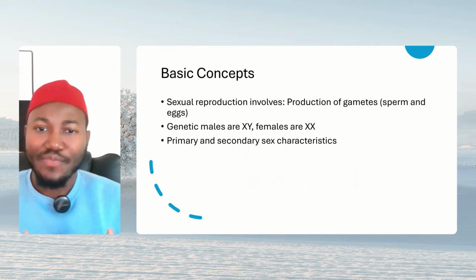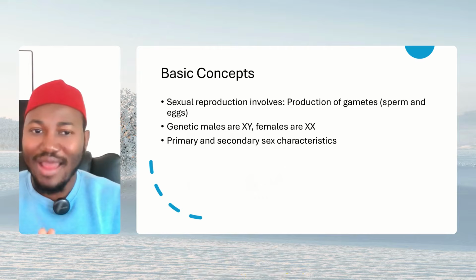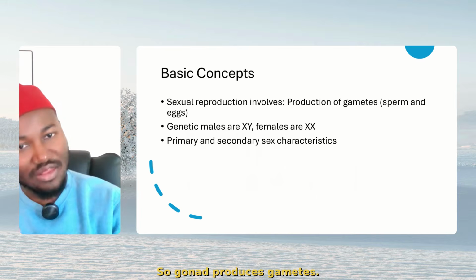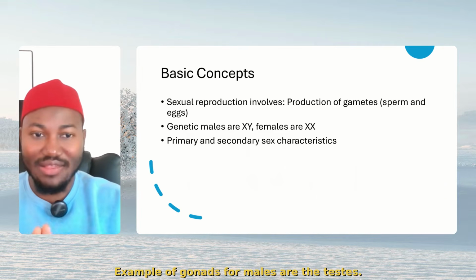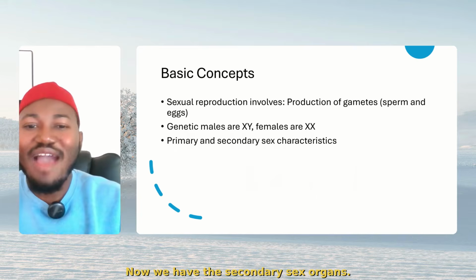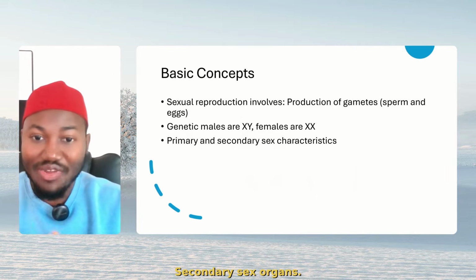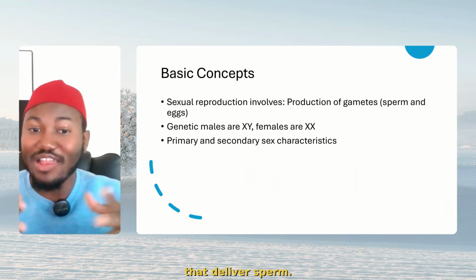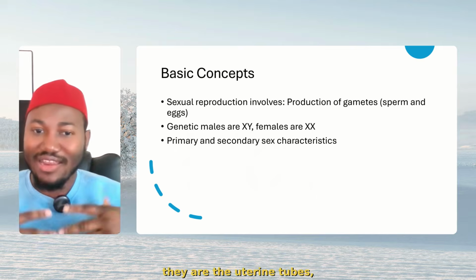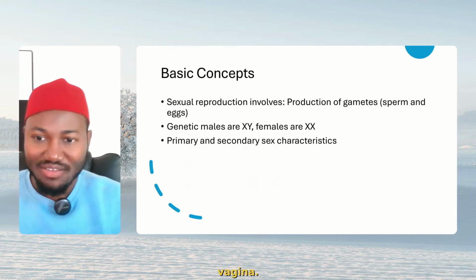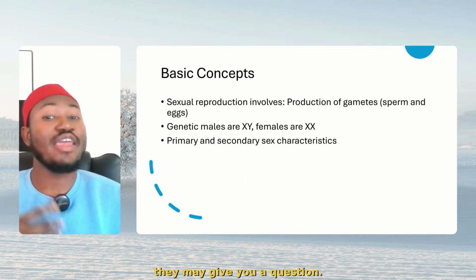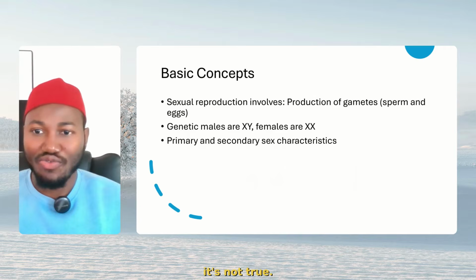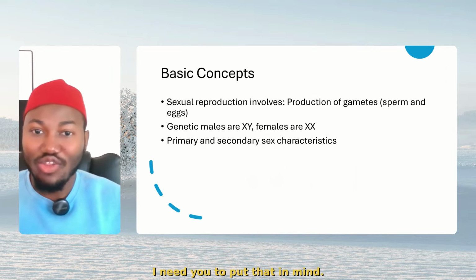Also, I need you to know that the primary sex organs, that's the gonads, specifically the gonads, they produce what? Gametes. So gonads produce gametes. Examples of gonads for males are the testes, for females, ovaries. Now we have the secondary sex organs. Secondary sex organs for male are the systems of ducts and glands that deliver sperm. For female, there are the uterine tubes, the uterus, the vagina. I need you to know the different concepts because they may give you a question that the two gonads meet together to form a zygote. No, it's not true. It's not gonads, it's gametes. I need you to put that in mind.